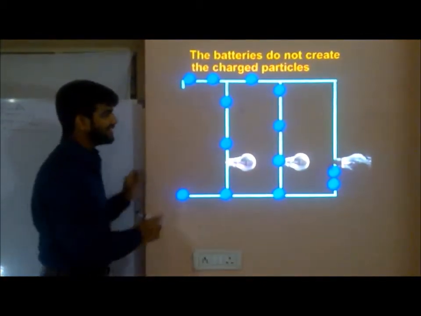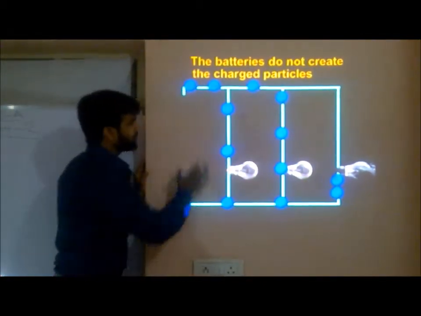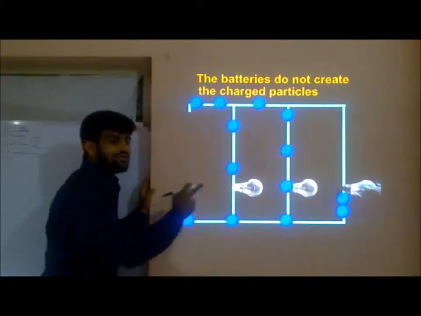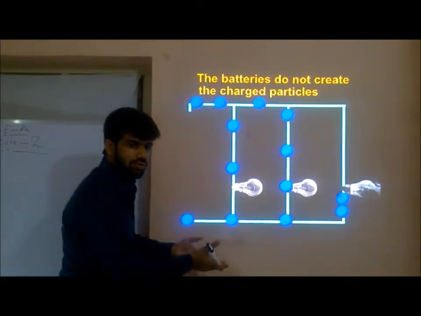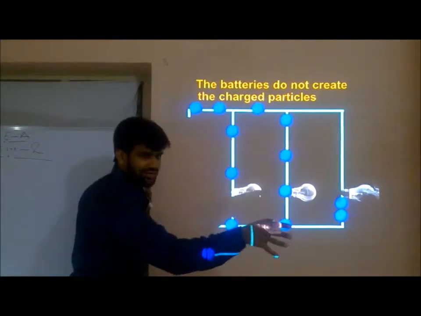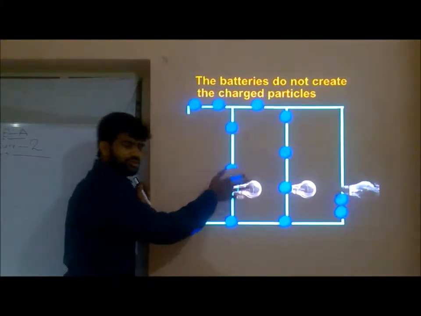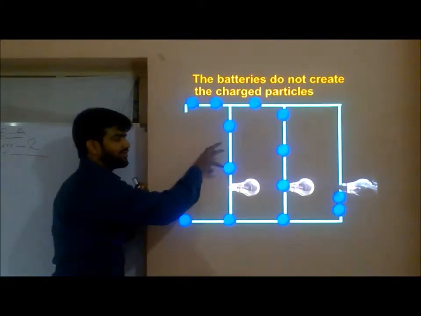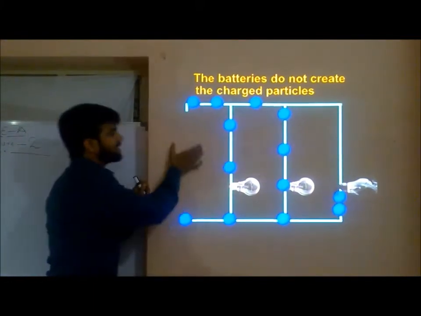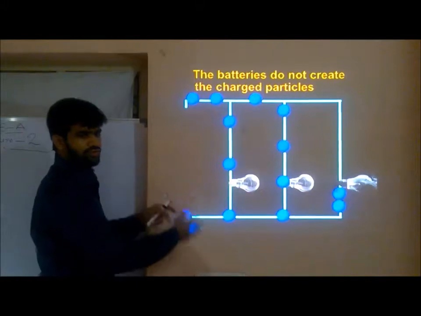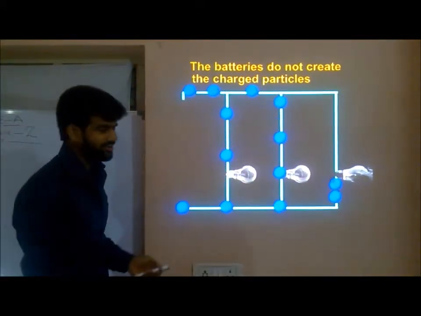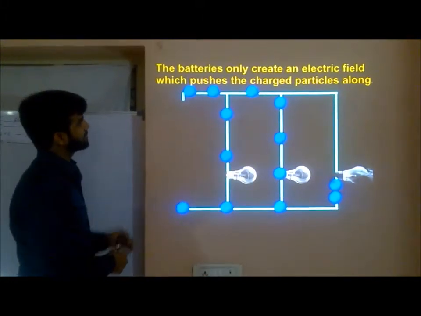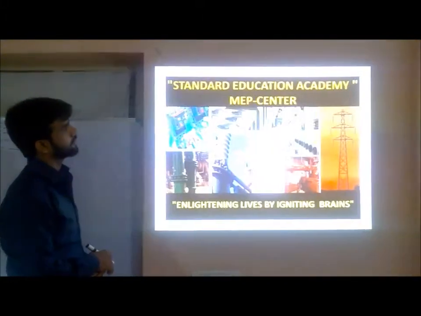Why? See, battery is just a force. Everything is there. Still it's not glowing. Why? With the flow of electrons it will glow. There is no battery, no voltage. How will it glow? Understood? Voltage is not giving electrons. Electrons are there within the metal, within the copper. But to move those electrons we require force. No force, no battery, no source. There is no flow of electrons. If there is no flow of electrons, no electricity. Next slide. The same thing is being said. Next slide. That's it.